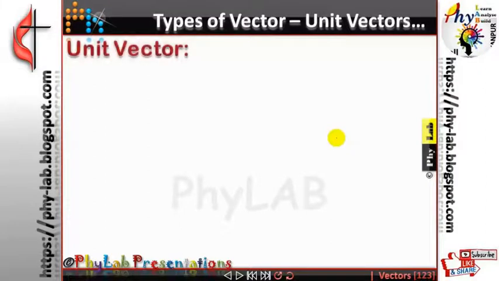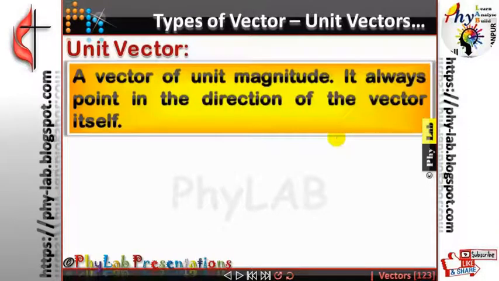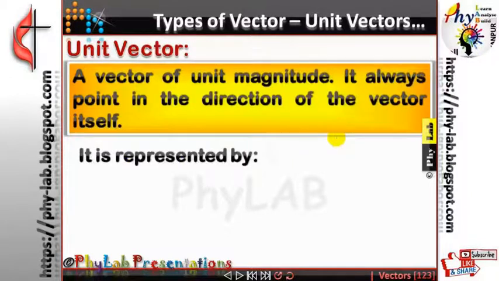Now the most important type of vectors are called unit vectors. You need to understand that those vectors whose magnitude happens to be 1 are called unit vectors. A vector whose magnitude itself happens to be 1 is going to be called a unit vector. Now how can you obtain a unit vector? A unit vector is always obtained by dividing the vector by its own magnitude and is denoted by a cap.